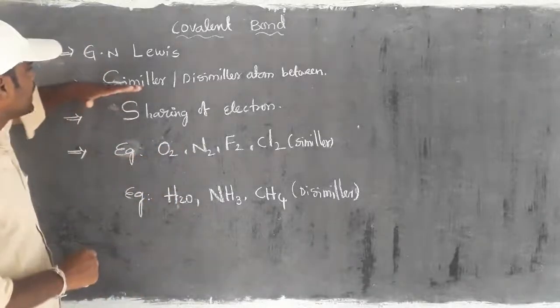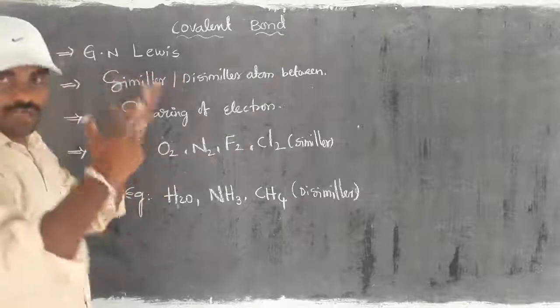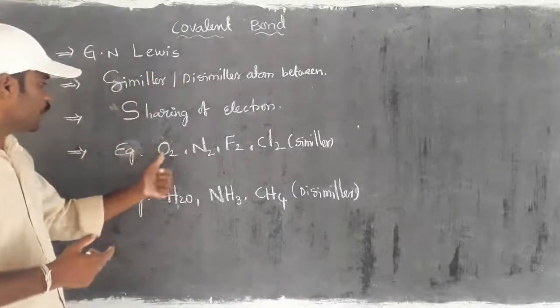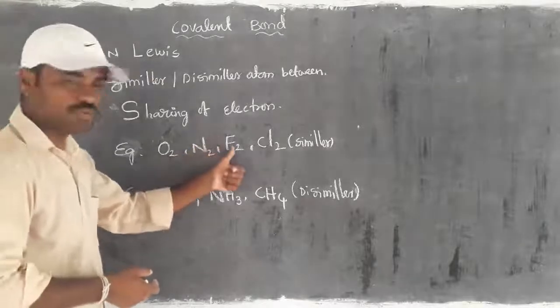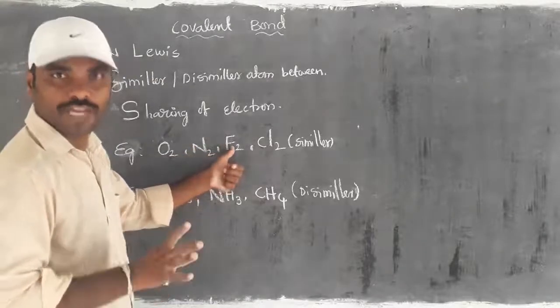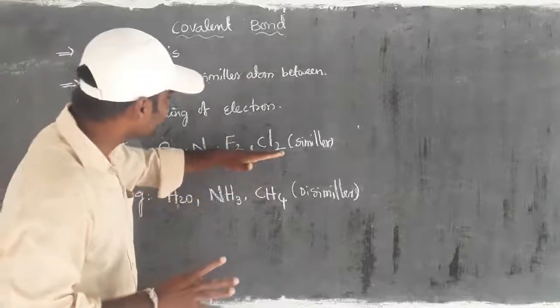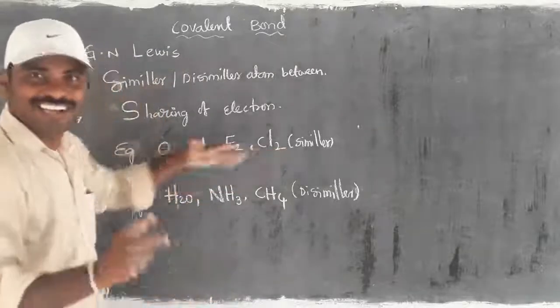If you take similar atoms combined, examples are O2 oxygen, N2 nitrogen, F2 fluorine, and Cl2 chlorine, right?